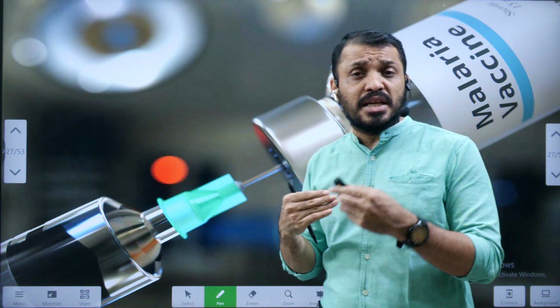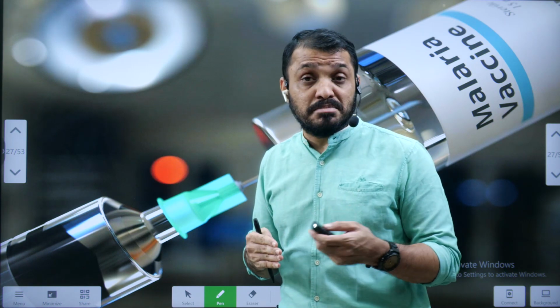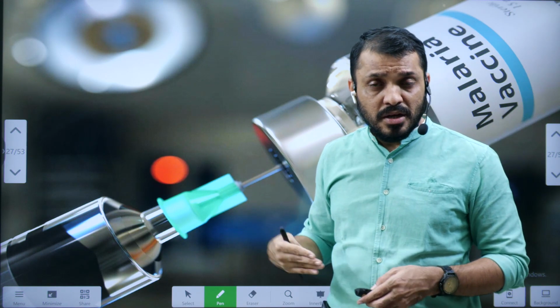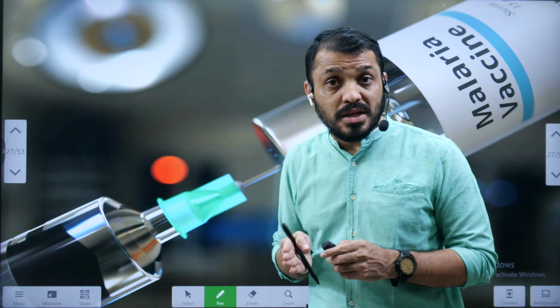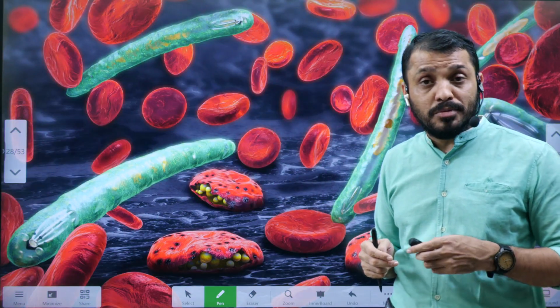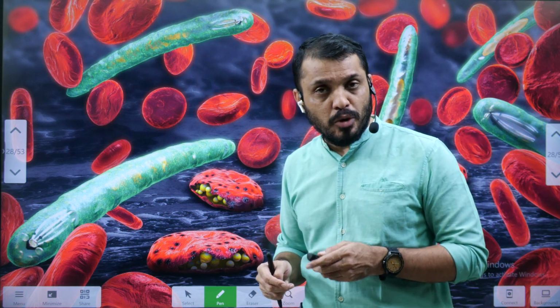This malaria is mainly spread in the tropical region. You don't see malaria much in the temperate as well as beyond that regions. Because this disease is very high in tropical region, even the African countries are the major sufferers of the malaria. In malaria, in human body, erythrocytes, RBCs will be affected by malaria along with the liver.